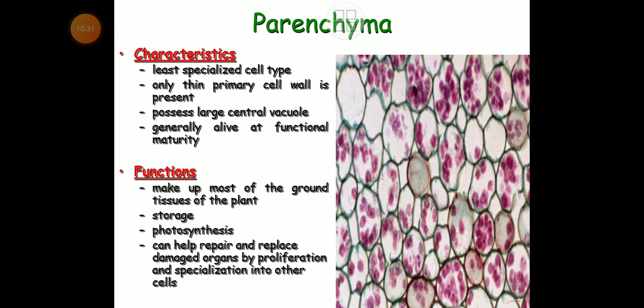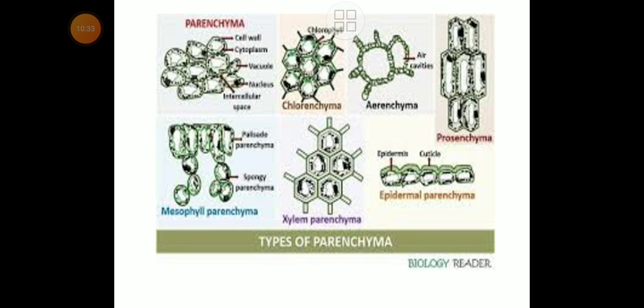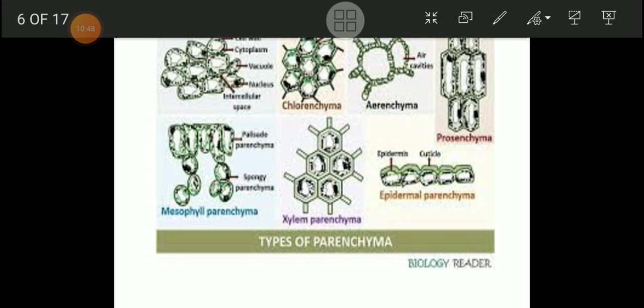Right now we'll get the idea about the types of parenchyma. There are many types of parenchyma cells. First one is what we can see as the collenchyma. So this is the chlorenchyma. Friends, we have to understand the characteristics of it.